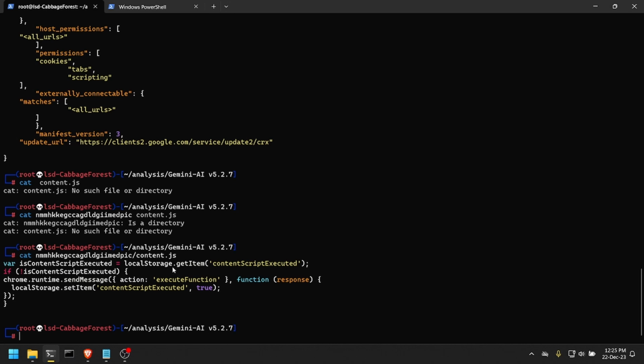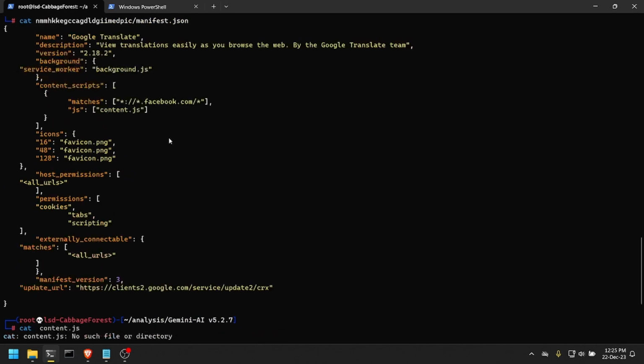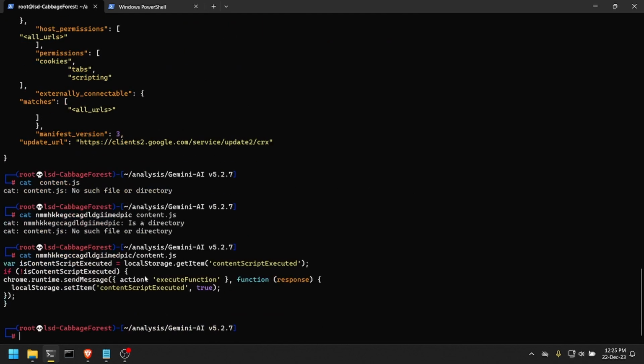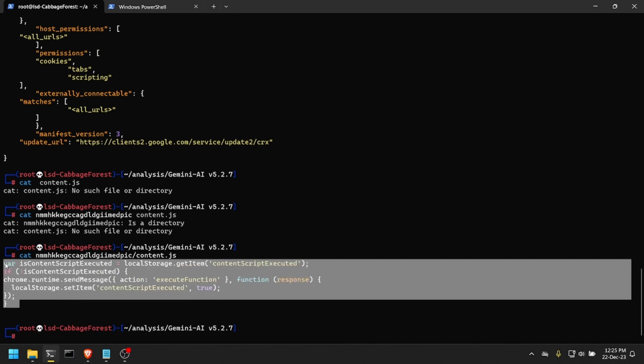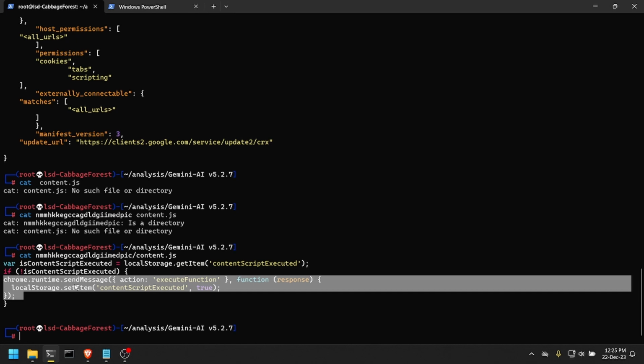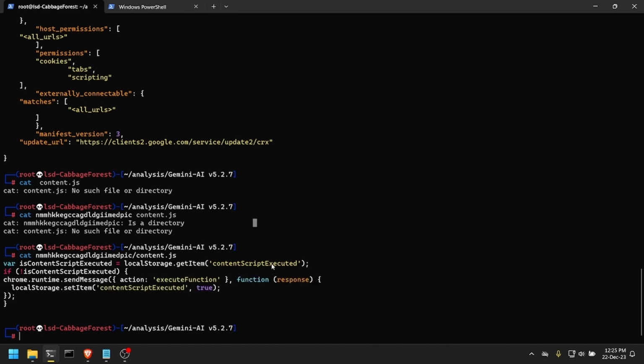So it is checking if this content script executed item exists in the local storage. If it does not, then it will pass a message to this background worker, which is the background.js. It will tell this to run. And then after it runs, it will create this content script executed and set it to true, which was false before because it didn't exist. So this here is a mechanism to make sure that the actual piece of code of the malware will be run only once, because the first time it runs, this here will be false. It will enter this if and run the code. And then it will set this content script executed to true.